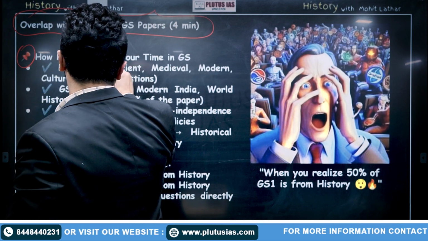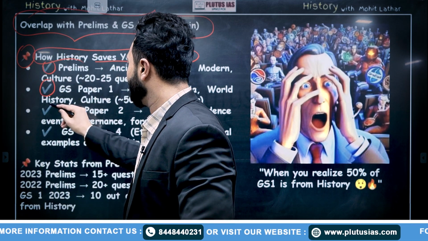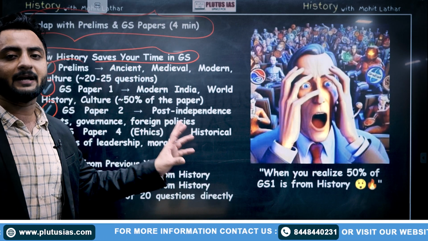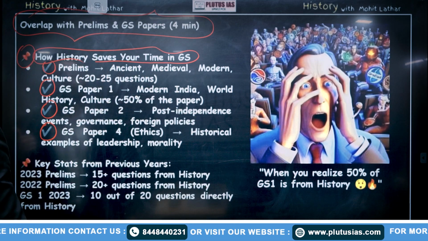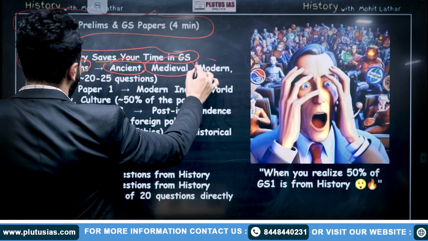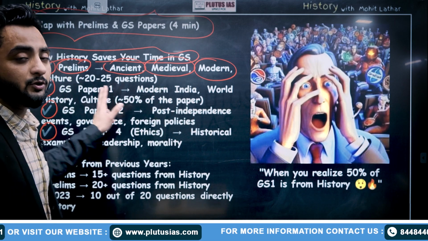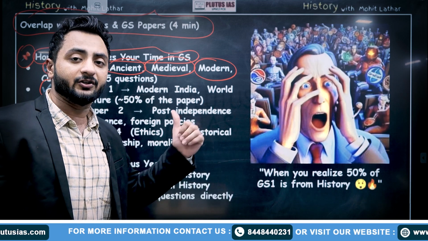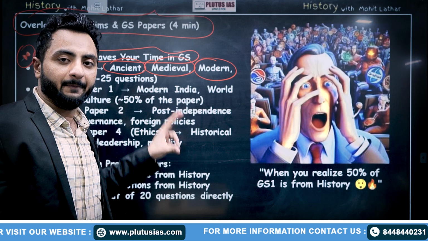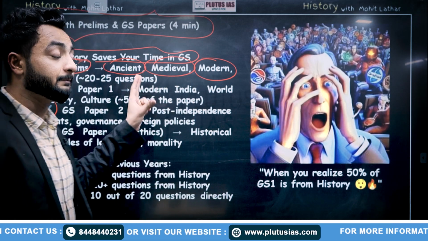First of all, how history saves your time in GS. Be it prelims, GS paper 1, GS paper 2 or GS paper 4, in every paper you can see some overlapping things from the syllabus of prelims or mains. In prelims, there's ancient history, medieval history, and also modern history. Apart from that, there's culture also. Now, 20 to 25 questions in the GS paper 1 of prelims are from the history section from these subjects. So if you prepare for history optional, these things will be very handy for you and you can score marks in the prelims paper.